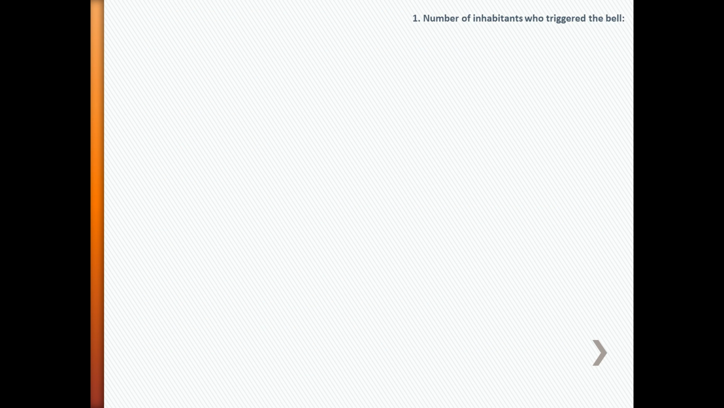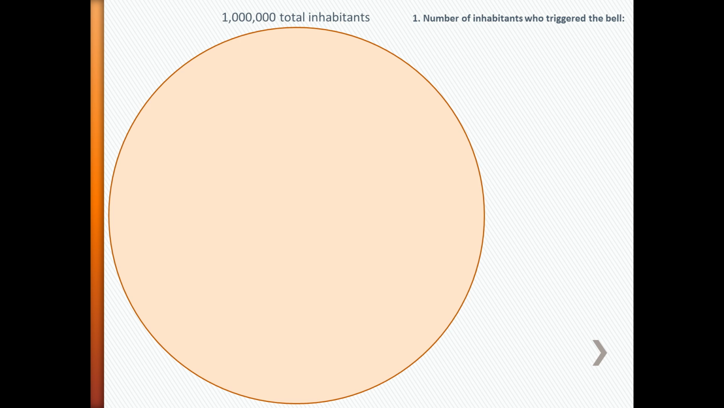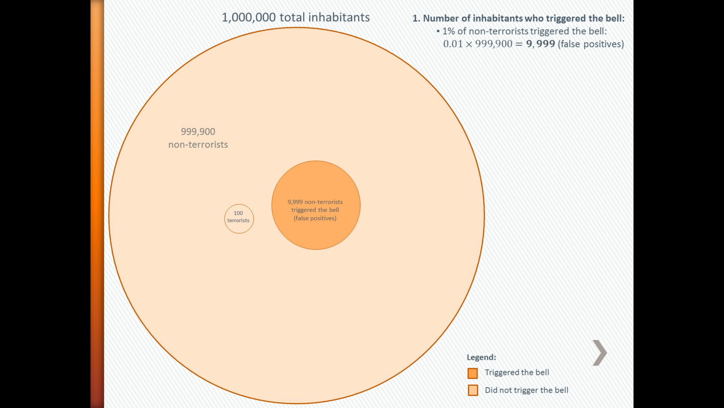Let's start by calculating the number of inhabitants who triggered the bell. One of the easiest ways to understand probabilities is to think of them in terms of Venn diagrams. We have 1 million inhabitants. 100 of them are terrorists, and 999,900 are non-terrorists. 1% of non-terrorists triggered the bell, that is 0.01 multiplied by 999,900, which equals 9,999. This is the number of false positives.